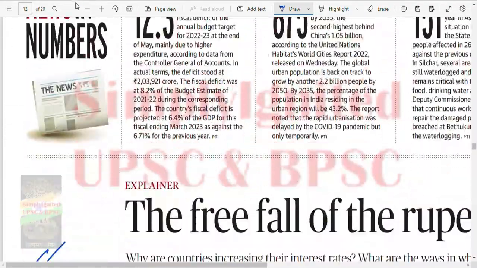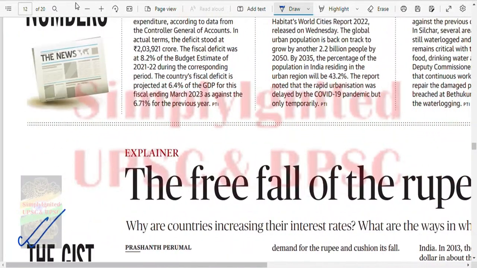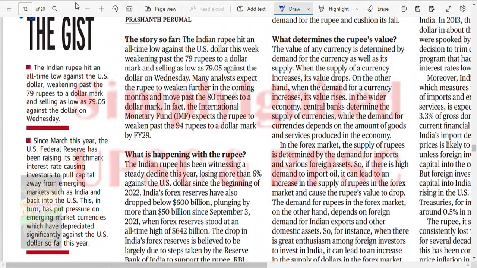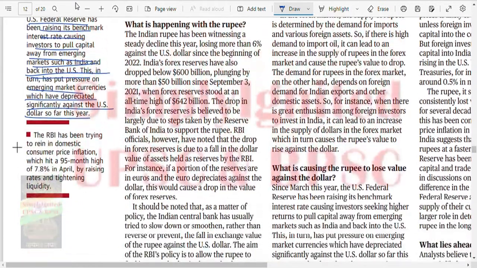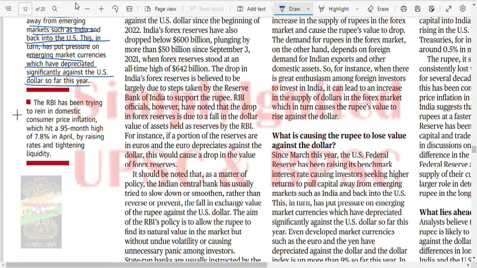Let's see this: the fall of the rupee. First I'll read the gist, then I'll explain it to you. Then you go through this article and you'll understand. The Indian rupee hit an all-time low on Wednesday. Since March this year, the Fed has been raising the benchmark interest rate, causing investors to pull capital away from emerging markets such as India back into the US. This in turn has put pressure on emerging market currencies, which have depreciated against the US dollar so far. Okay, RBI has been trying to rein in domestic consumer price inflation, which is at a 95-month high of 7.8%, by raising interest rates. Okay, let's see what is happening.